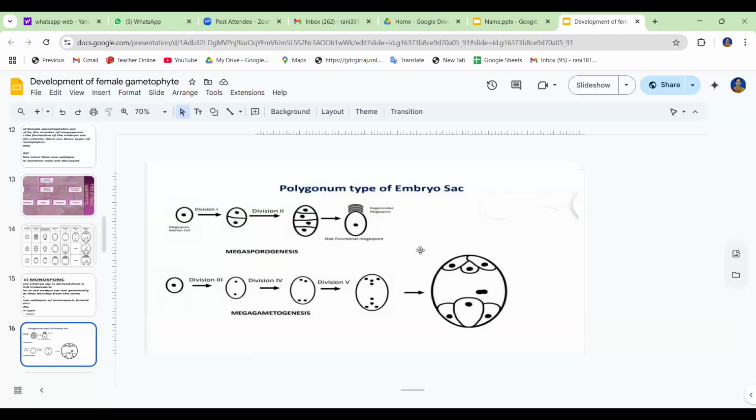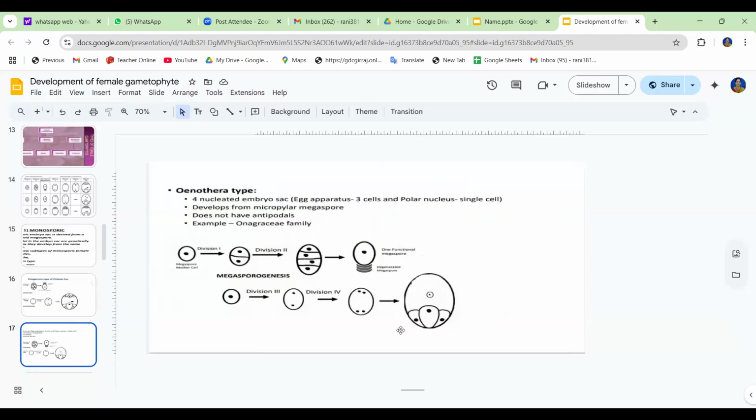So this is completely the formation, the development of the embryo sac, that is the Polygonum type. And the second one is the Oenothera. What is the difference between Oenothera and Polygonum? In Polygonum, the one at the bottom is the functional one. Here in Oenothera, the upper one is the functional and the remaining 3 cells are degenerated. So that is the only difference.